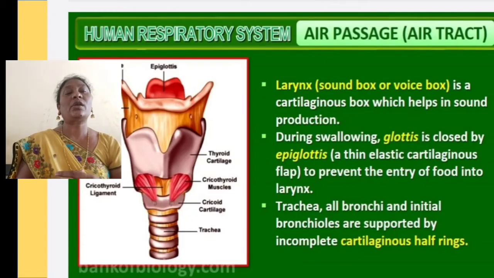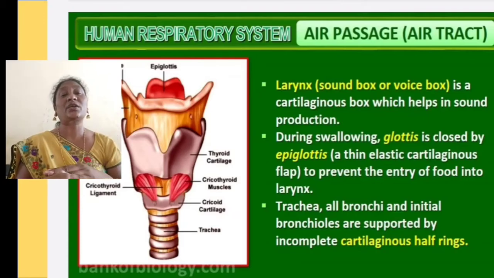In the atrium we can see the next one is the larynx. Another name for the larynx is the sound box or the voice box. It is a cartilaginous box which helps in sound production. During swallowing, the glottis is closed by the epiglottis, a thin elastic cartilaginous flap, to prevent the entry of food into the larynx. This epiglottis is a flap-like structure which prevents the entry of food into the air tract.